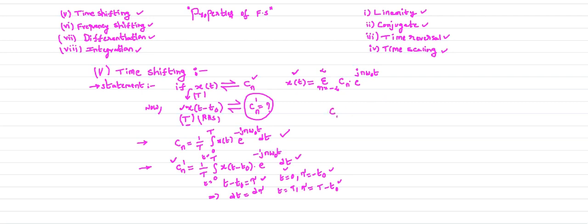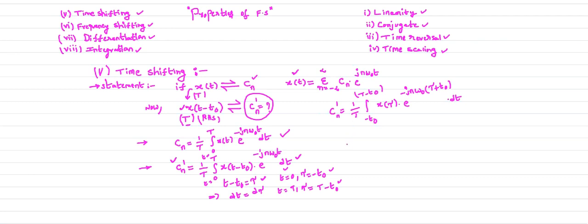Now what is Cn dash? Cn dash is equal to 1 by T integral, where the lower limit is minus t naught and the upper limit is capital T minus t naught, of x of tau e power minus j n omega naught times, where t is nothing but tau plus t naught, so tau plus t naught, dt.